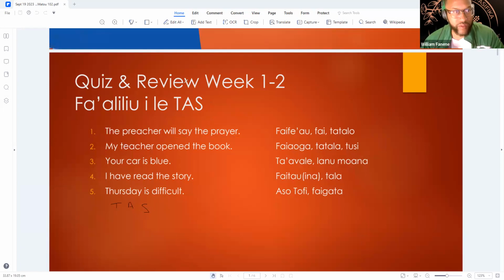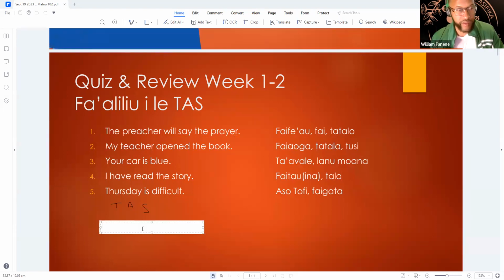So if we were to do that, Thursday is difficult. Our tense is going to be e, it's presently difficult. And then the word for difficult will be our action or our adjective. Adjectives and actions can go in that spot; it doesn't matter which one. In this case, e faigata, and then Thursday. Thursday is difficult.